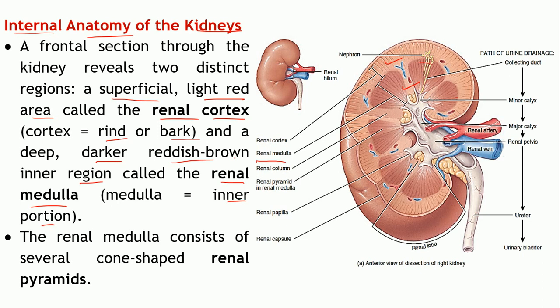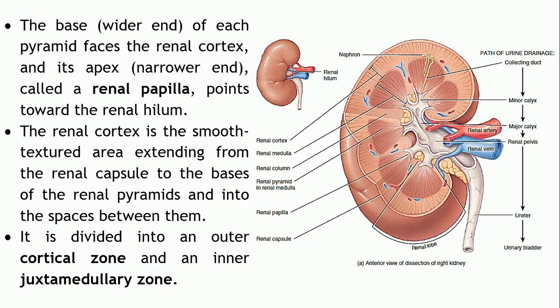Now this renal medulla is arranged in the form of several cone shaped structures called renal pyramids. That is one pyramid, the second one, the third one, the fourth one, and the fifth one. A number of cone shaped renal pyramids are present within the renal medulla.